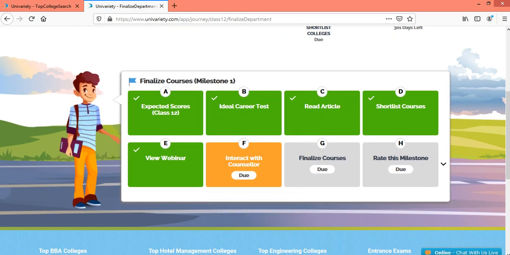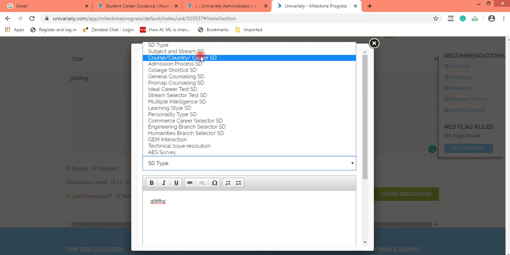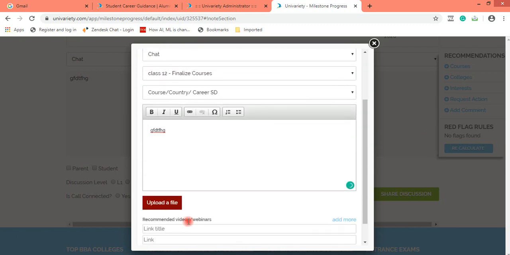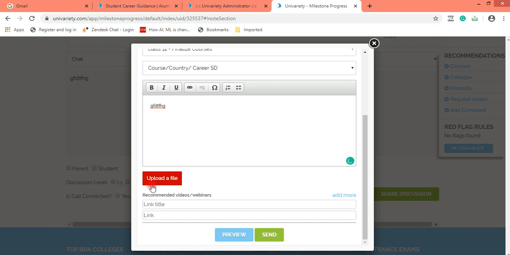This task would be shown completed only if you select this and do your share discussion. Click SD type for whatever you spoke to the student. Check your share discussion again. If you want, you can upload a file and then click on send.